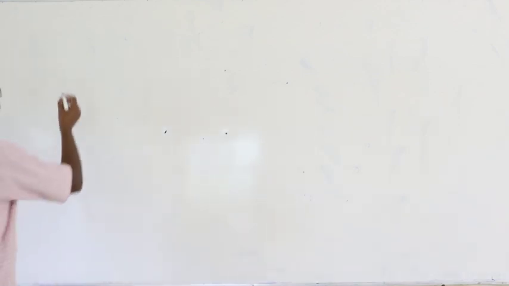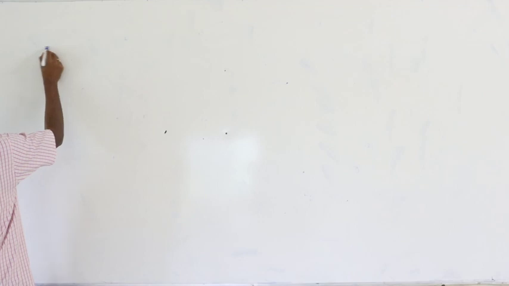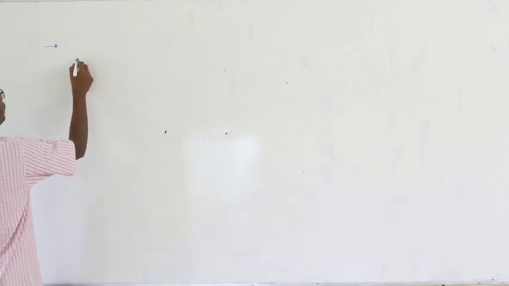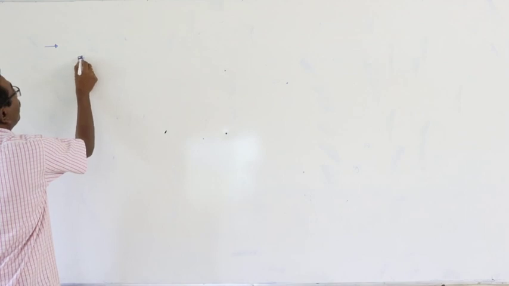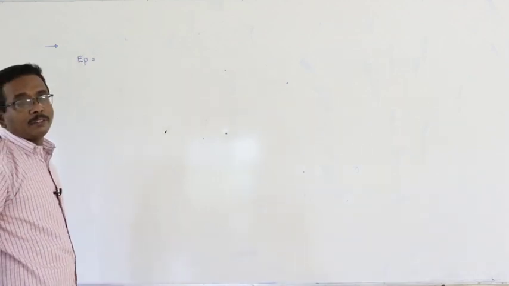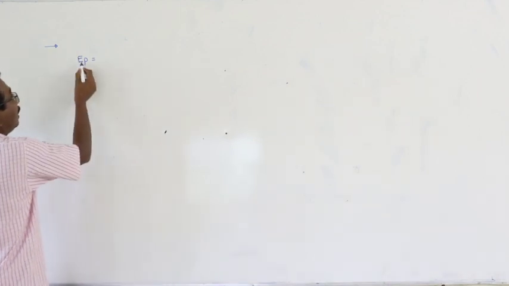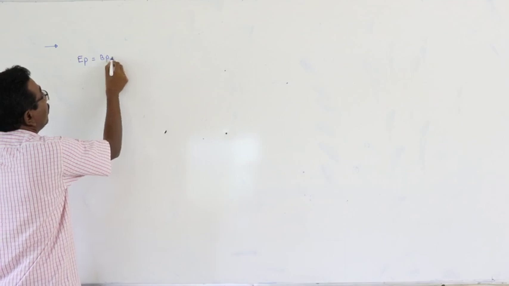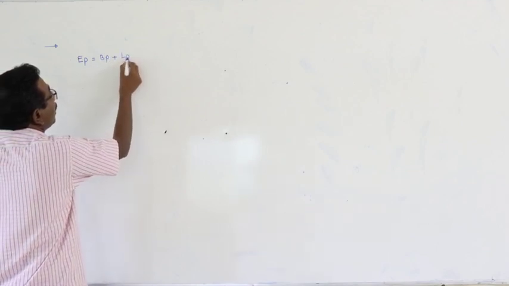This is a very, very important concept. In any molecule, in the valence shell of the central atom, the number of electron pairs is equal to the number of bond pairs plus the number of lone pairs.